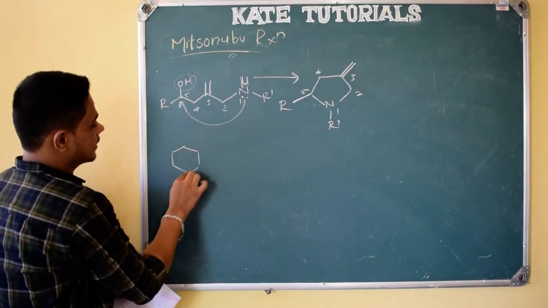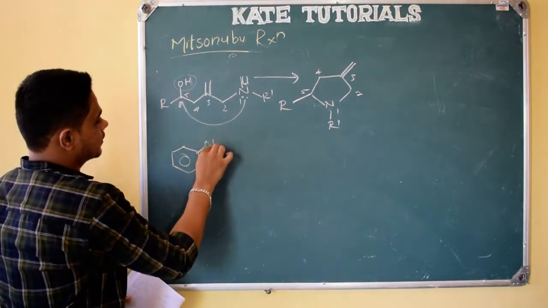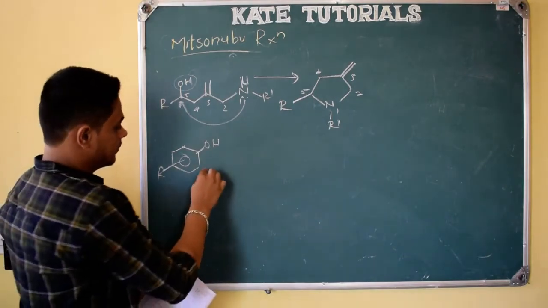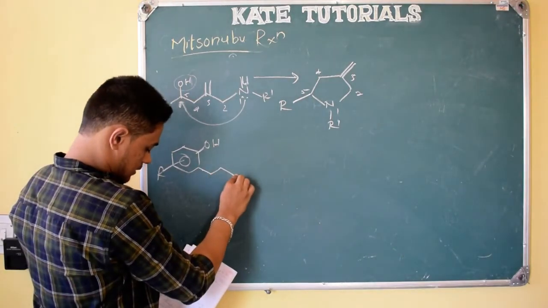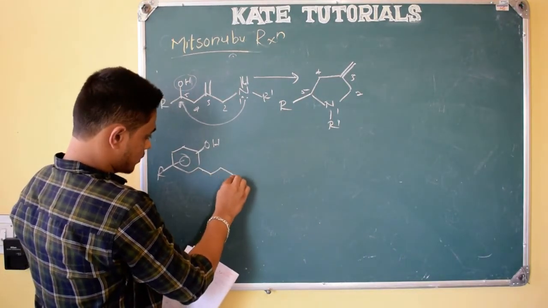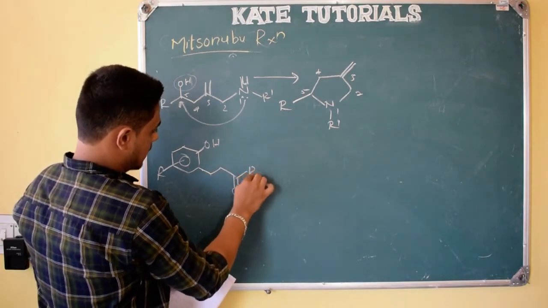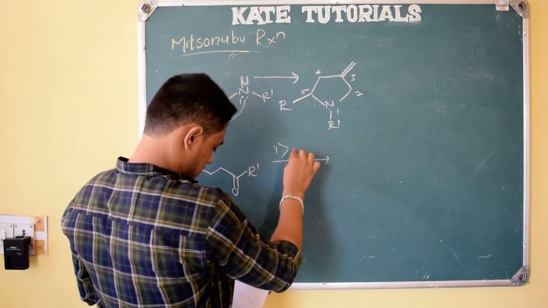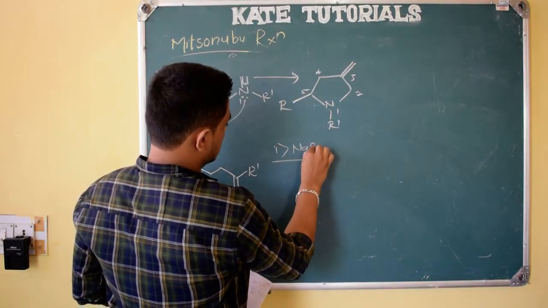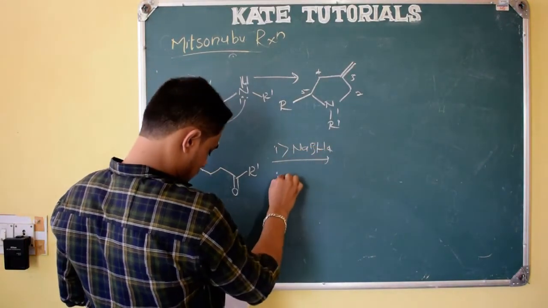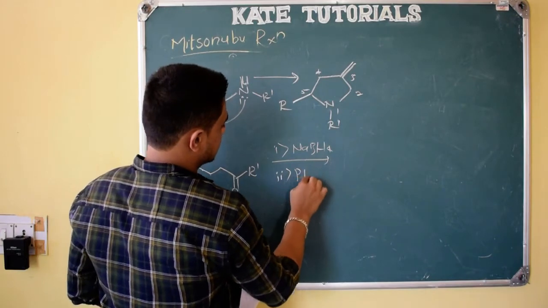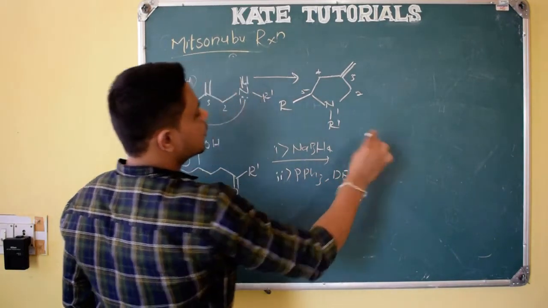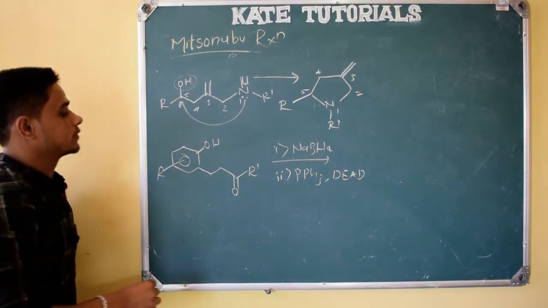So here they have made use of phenol, and here the substitution is at this position, an R group is there, but here one more, a double bond O, R dash, right? The first step they used NaBH4. In the second step what they have used is PPh3 and DEAD, and they asked us for the product. So what happens? First step, reduction.